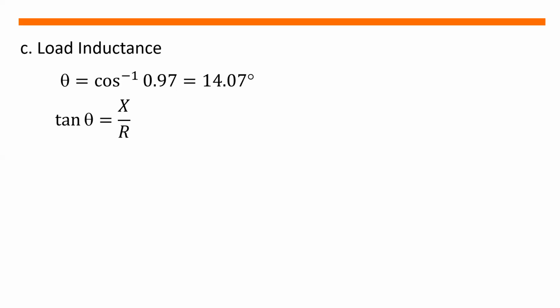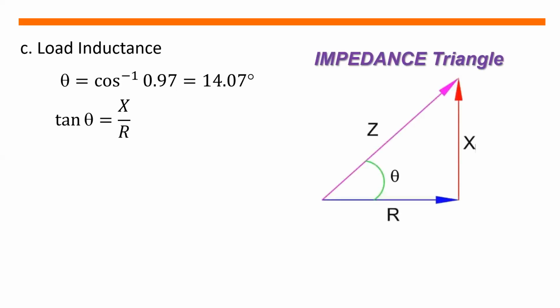We got this equation using the impedance triangle, the principle of SOHCAHTOA. Since tangent is opposite over adjacent, we know the opposite side in our impedance triangle is the reactance and our adjacent side is the resistance. So tangent theta is equal to X over R.